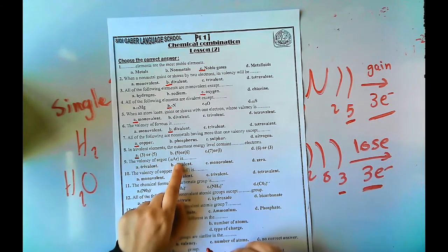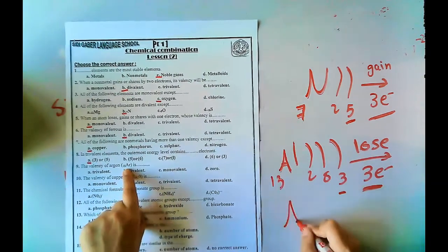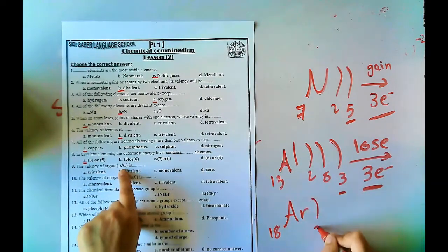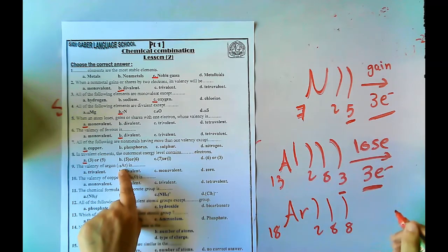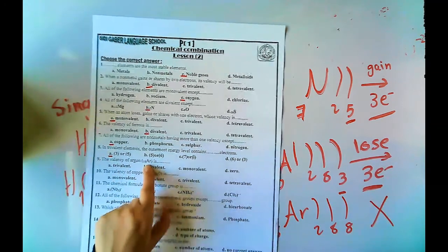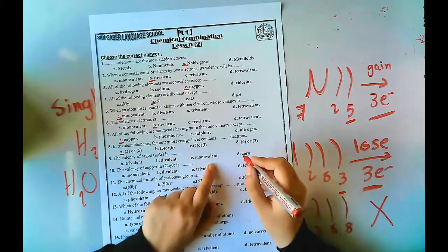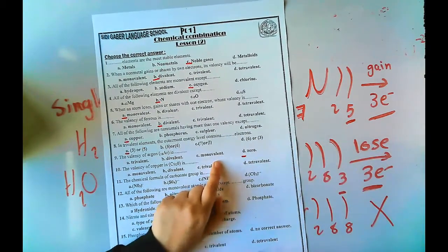The valency of argon is noble gas 18, اهو 18: 2 8 8. يبقى ده lose gain ولا ده؟ It's a noble gas يبقى الفالنسي بتاعته 0, it will not lose or gain.